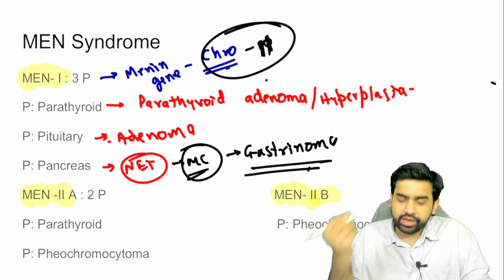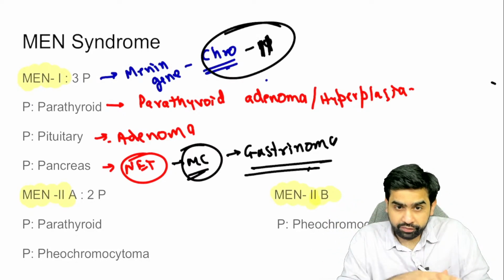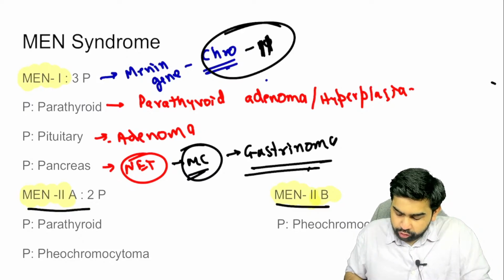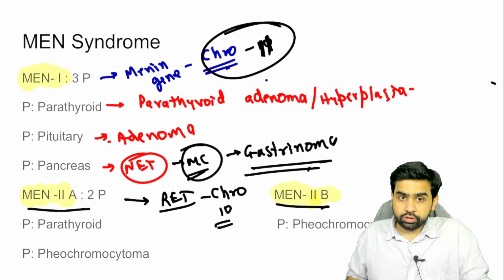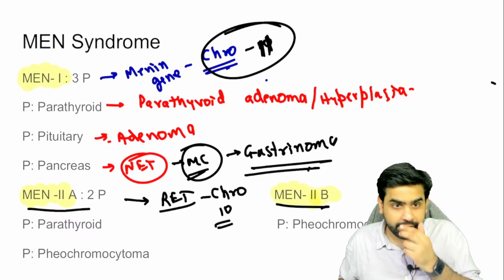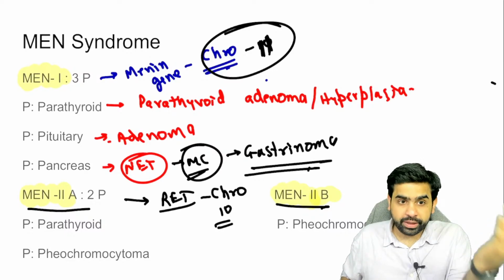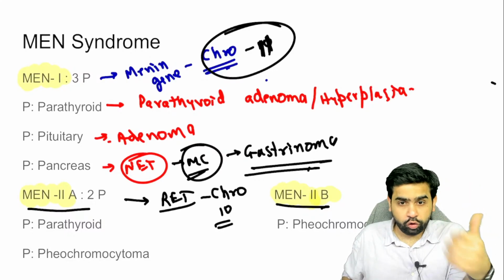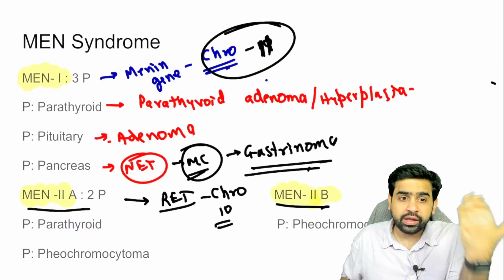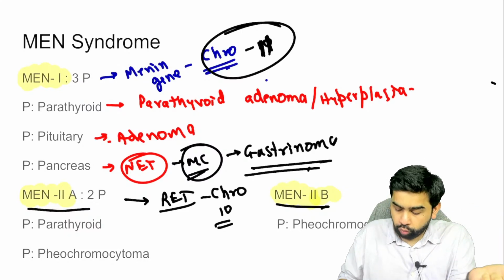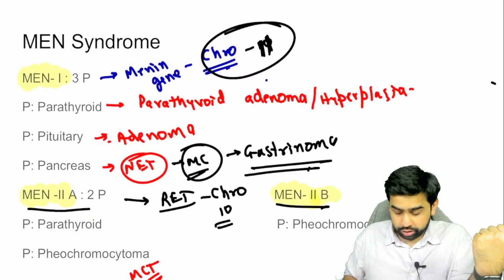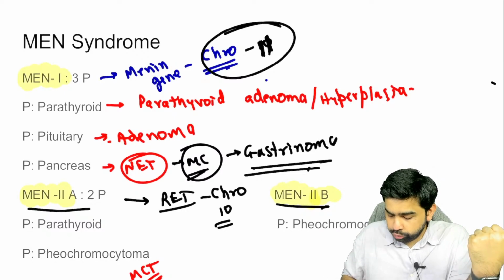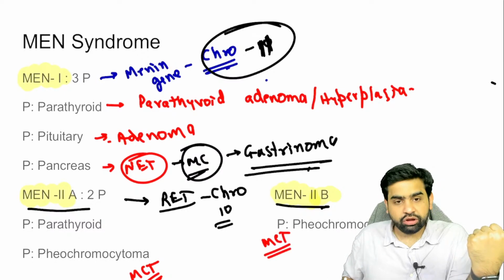So the MEN1 gene is located on chromosome number 11, and MEN2A and MEN2B are both associated with the RET gene mutation, which is located on chromosome number 10. Now, what are the things in MEN2A syndrome? Parathyroid involvement, so again parathyroid adenoma or hyperplasia can happen, and there is a pheochromocytoma. Along with that, you get medullary carcinoma of the thyroid, which you have already seen in the last section. Similarly, in MEN2B syndrome, you have medullary carcinoma of the thyroid and a pheochromocytoma.